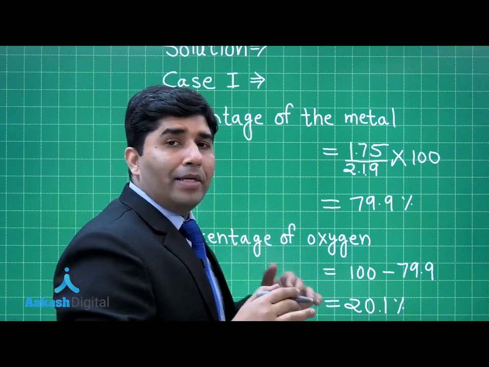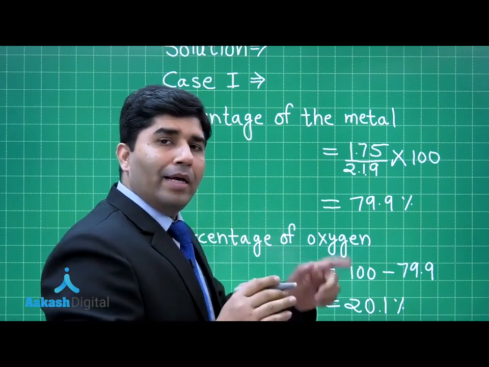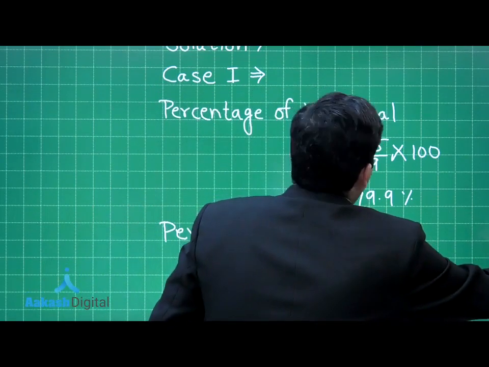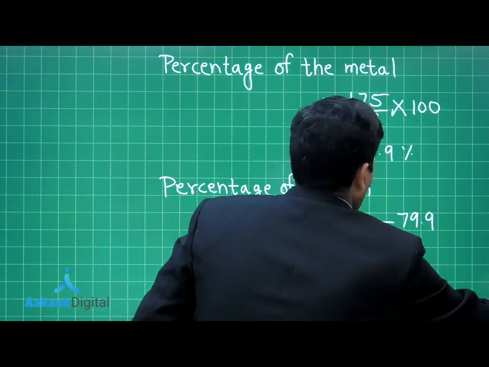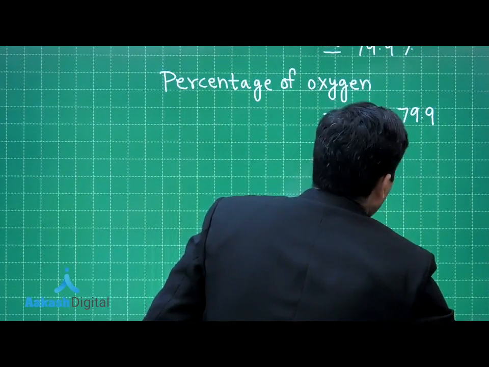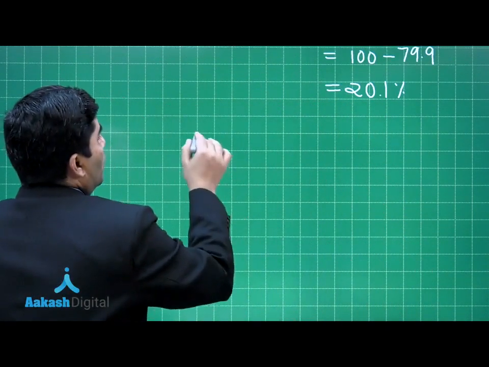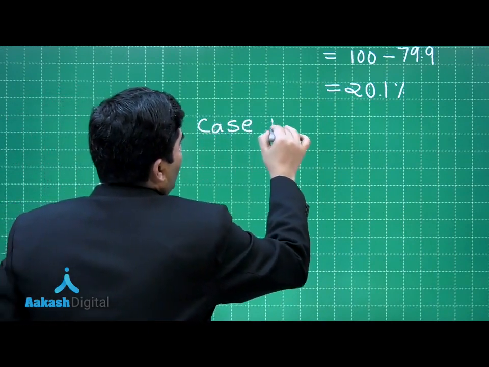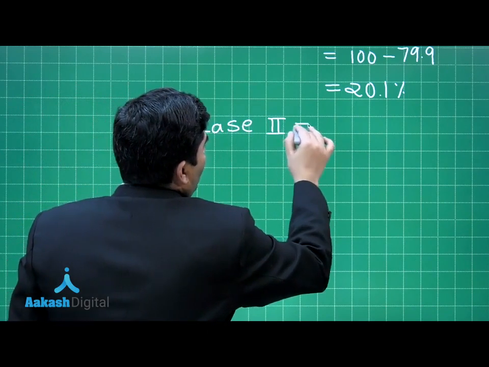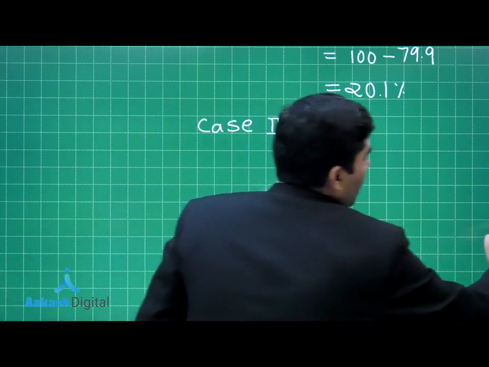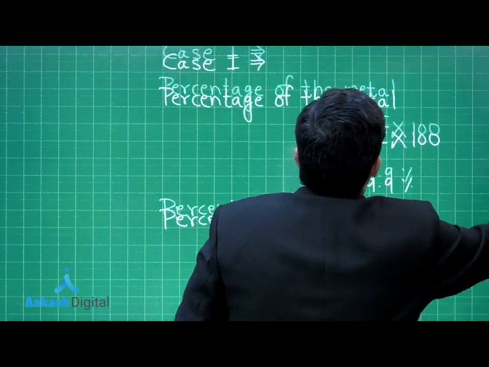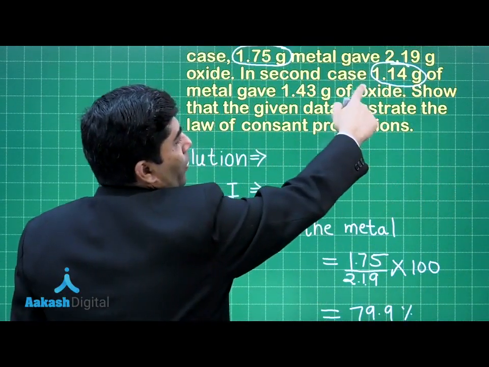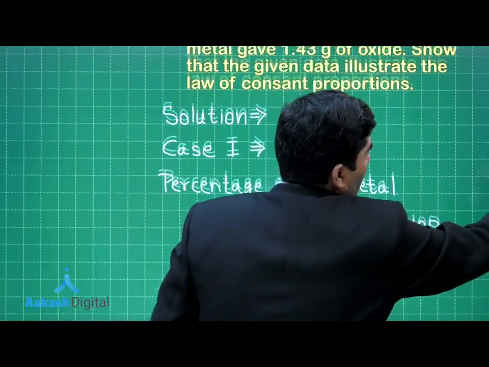Let's find out the percentage of copper and oxygen both in the second method. So, in case 2, first we have to find out the percentage. How much copper were we getting? The weight of the copper was 1.14 gram.